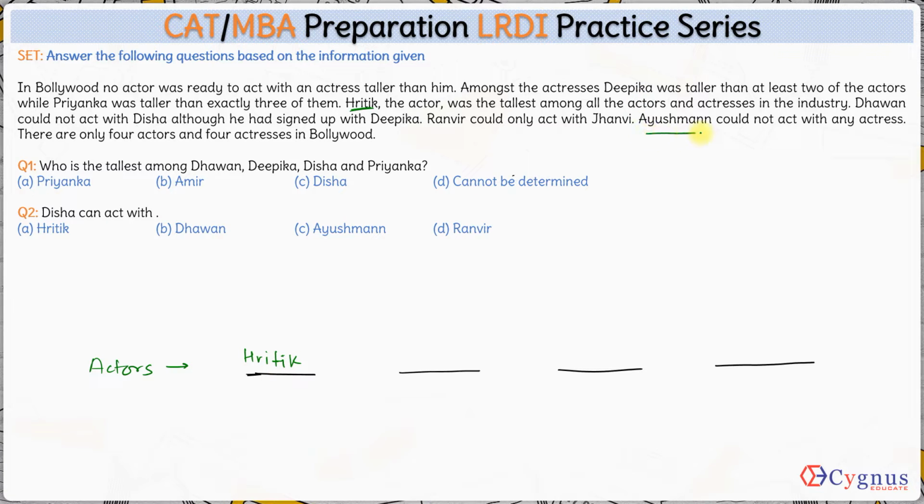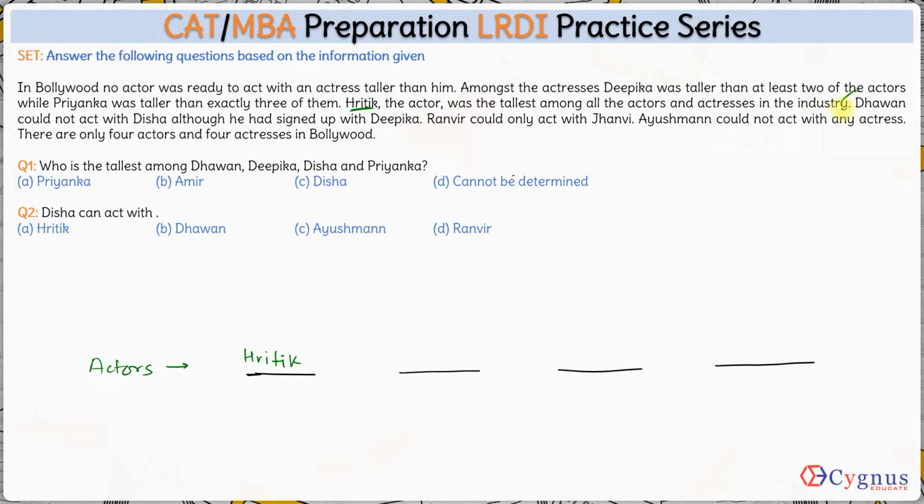Next we have Ayushman could not act with any actress. That means all the actresses were taller than Ayushman. Ranveer could act with Janvi, so Ranveer is at least taller than Janvi. And Dhawan could act with Deepika, so Dhawan is also at least taller than Deepika.